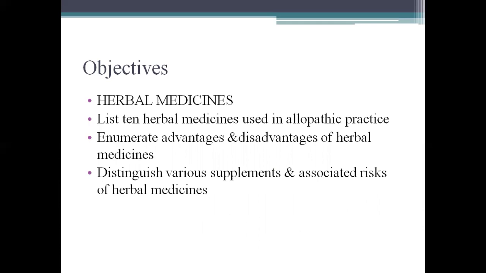Herbal medicines. They should know at least 10 herbal medicines used in allopathic practice, advantages and disadvantages of the herbal medicines, various supplements and associated risks of herbal medicines. These are the objectives of our topics. They are very important, and the medical student should be able to know all these objectives.